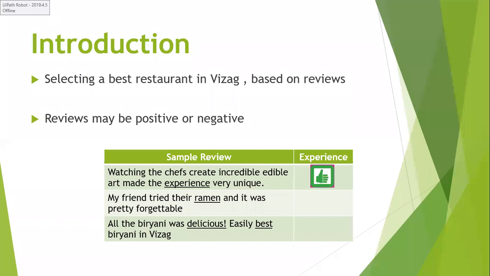Similarly, my friend tried their ramen and it was pretty forgettable. Forgettable is a negative word in this sentence, so I analyze that this is a negative sentence. That's why I'm giving thumbs down to it.